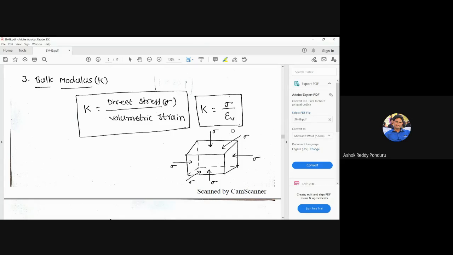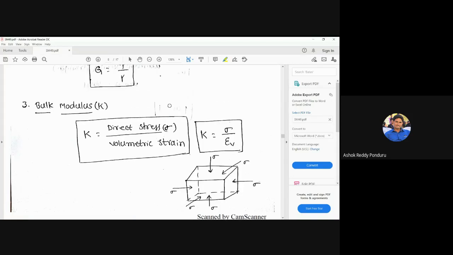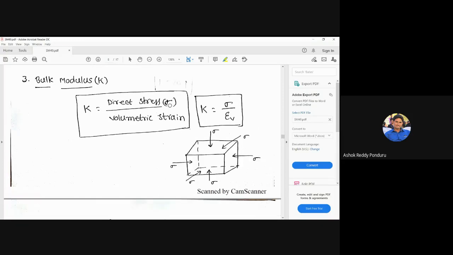Some textbooks write it like a volumetric stress. That is wrong. All volumetric stresses are not direct stresses. That is what is meant by the bulk modulus. These three are the elastic constants here.